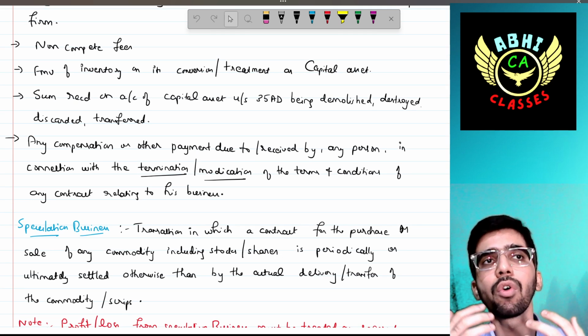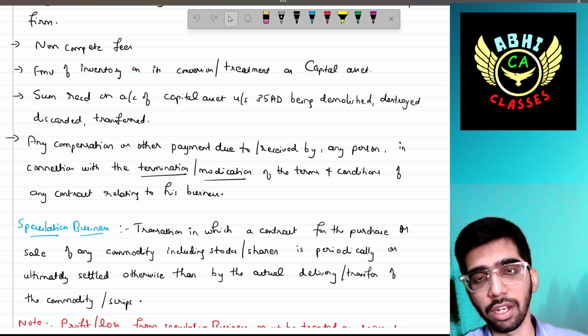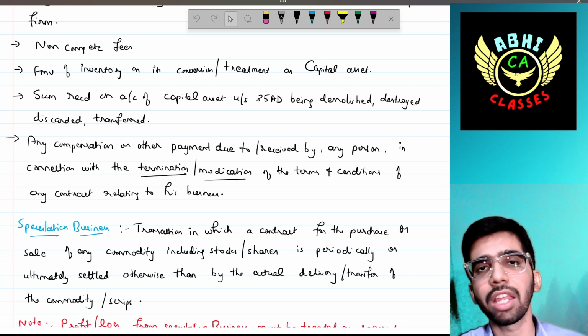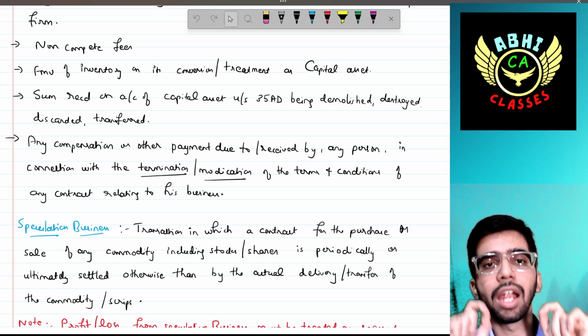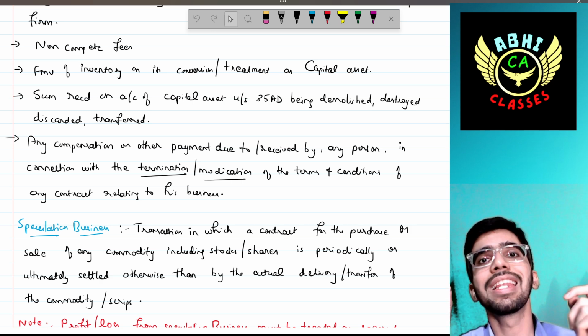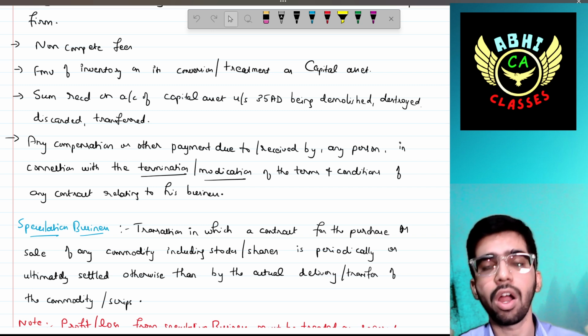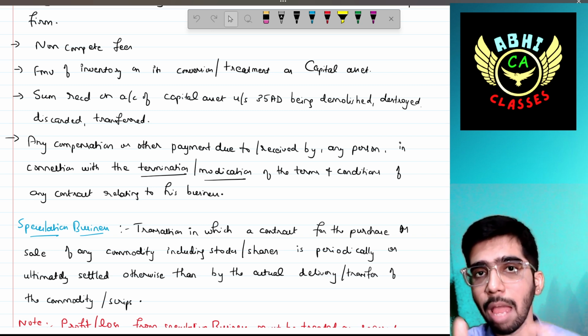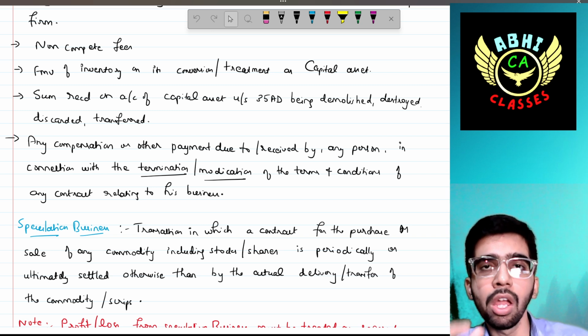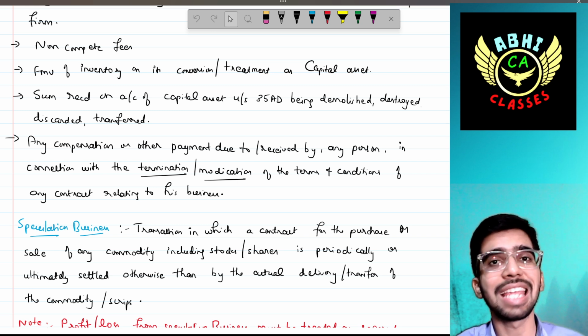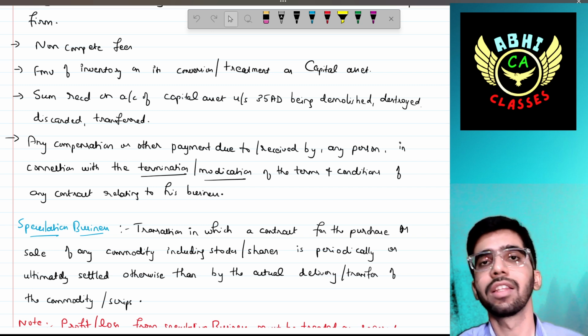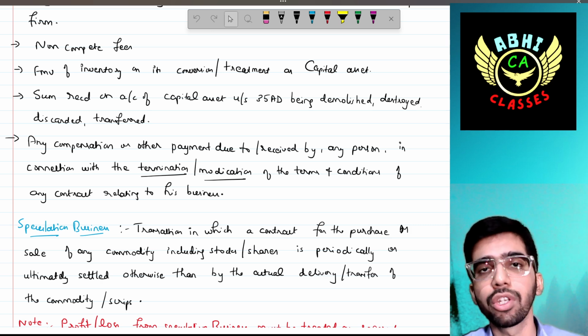For example, if you are claiming 35AD for the assets, what is 35AD? We'll discuss in detail in the upcoming sessions. If that asset has been demolished, destroyed, discarded or transferred, then the amount received from the insurance company or any of the vendors, in case of sale, also is to be treated under PGBP.